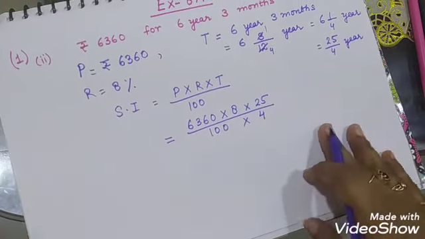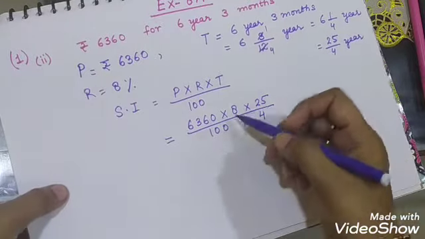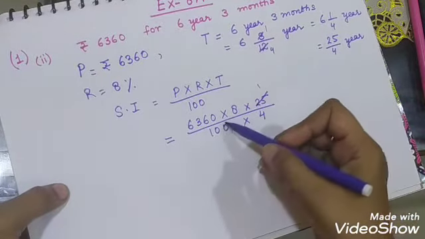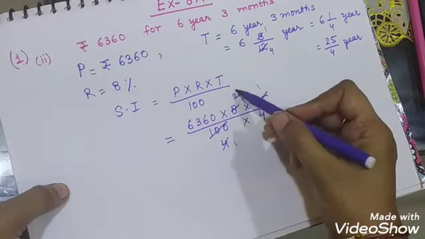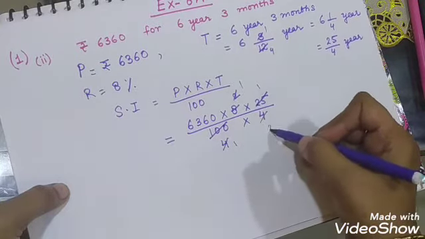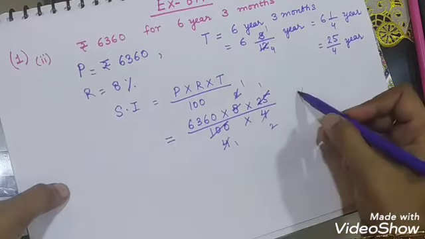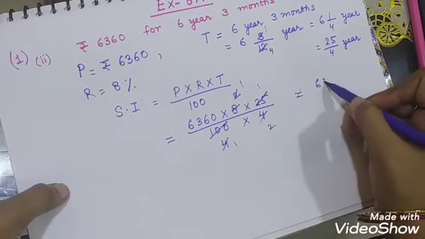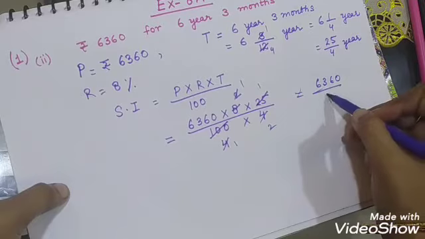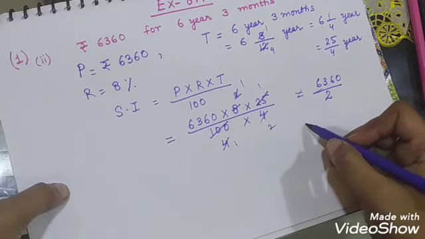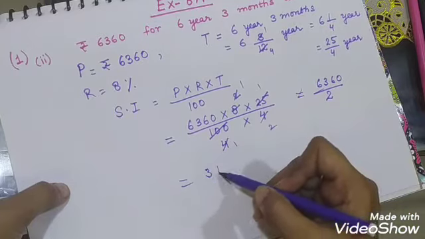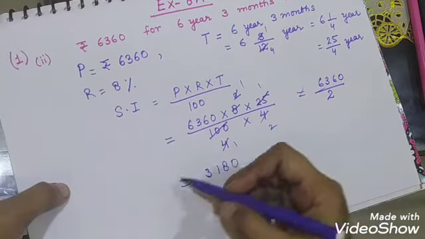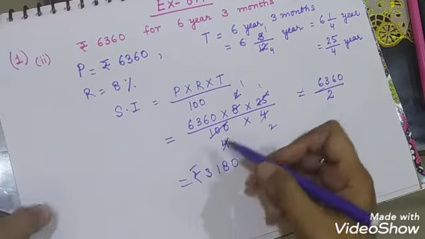So we will cancel all the things. 25 ones are 25, 4s are 4 ones are 4, 2s are 2 ones are 2, 2s are. Now when you divide 6360 by 2, you will get 3180. So your simple interest will be rupees 3180.